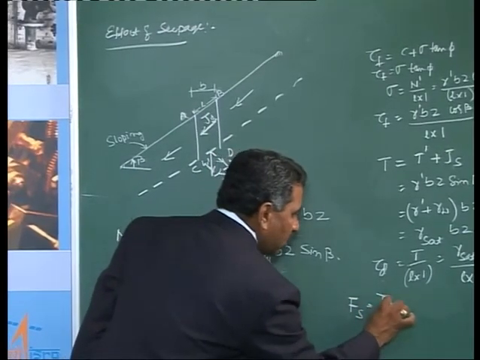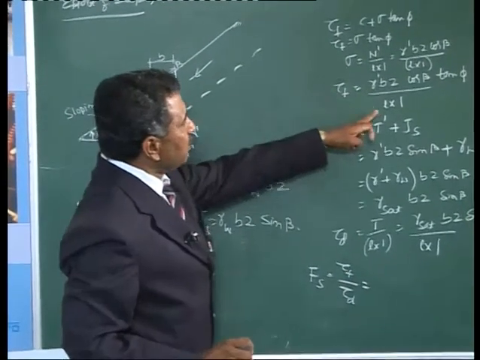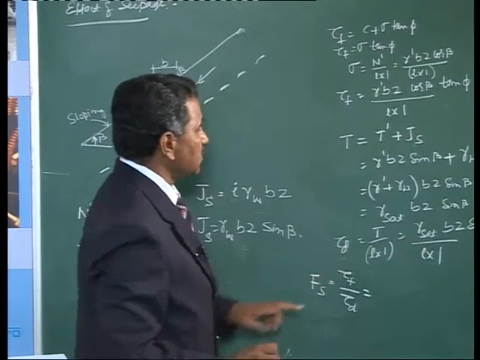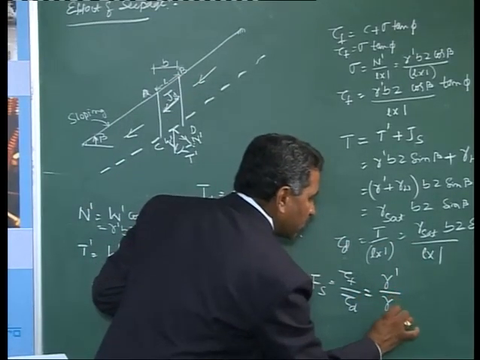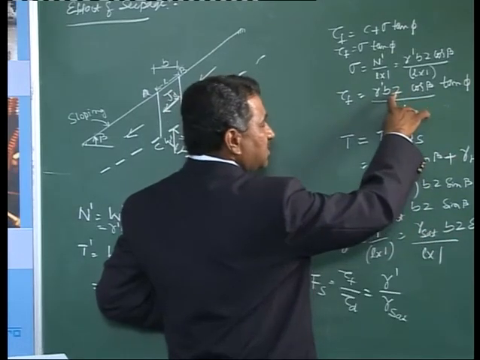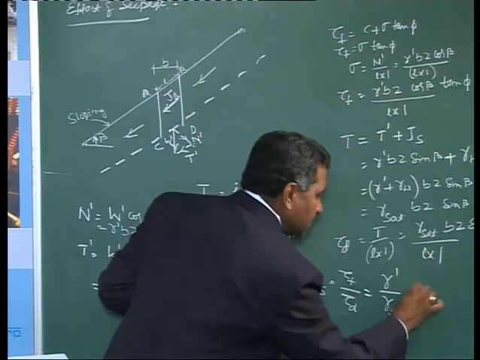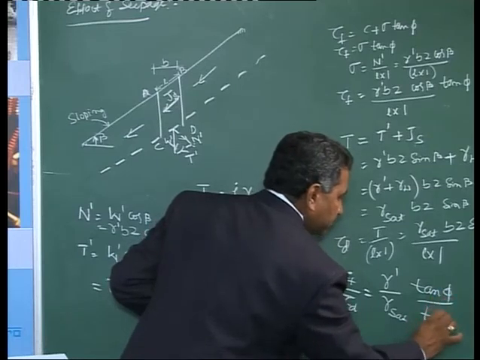Factor of safety is tau f divided by tau d. This simplifies: L into 1 and L into 1 are common, I leave out those terms. Now this simplifies to gamma dash over gamma saturated, because B z and B z also get cancelled here. Then I have cos by sine ratio. This simplifies to tan phi by tan beta.